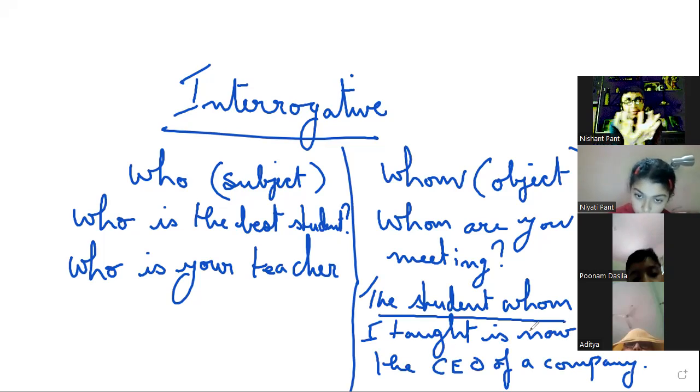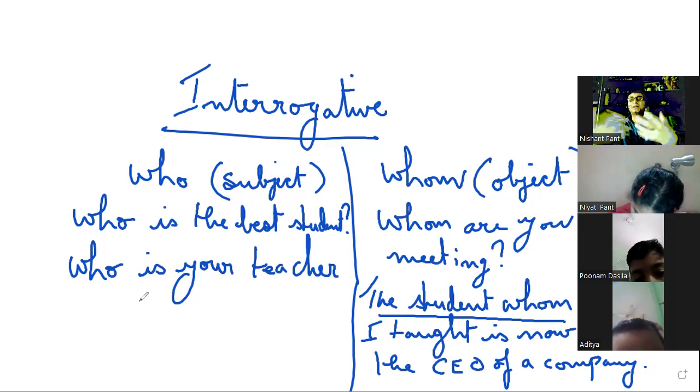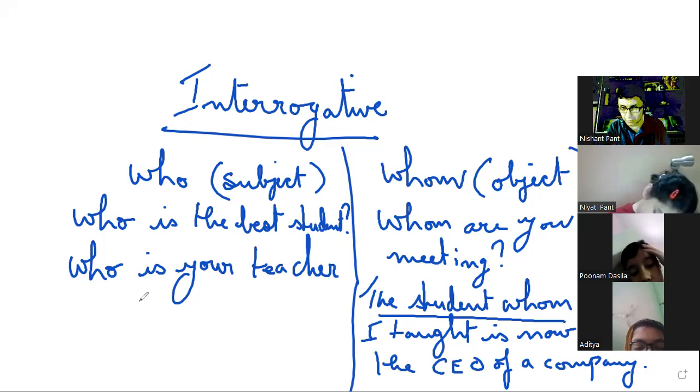Although I'm talking about that person who's the CEO, the first action is that I taught him. So the student whom I taught. Whom did you teach? I taught him, and he is the CEO. So this is how we use it in the subject and the object form.